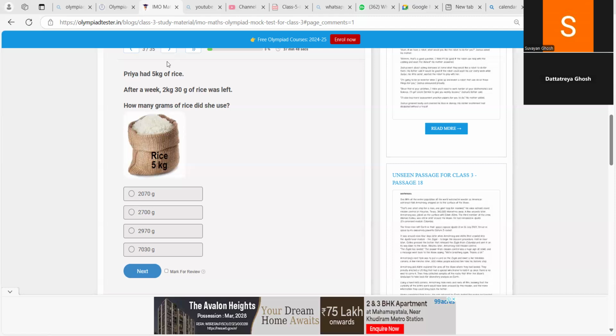Wait. Next, 2.30. Or you can also write 5 kg, 00 grams, and 2 kg, 30 grams. Now subtract 00 and 30. 0 minus 0 is equal to how much?